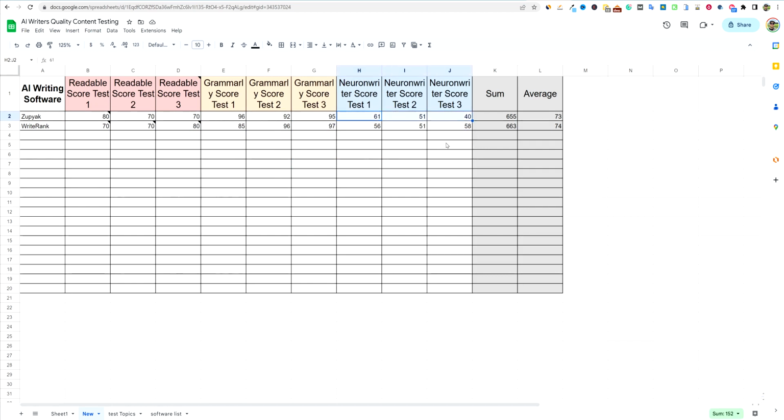So if we looked at the sum, we have 152 and 165. So even though we got a 61 in Zubiak somehow in one of the articles, we got better results. Two times we got really high scores with NeuronWriter. So that means that SEO wise, WriteRank is better. And then also we have our sum right here and our average right here. So when you look at it from an average standpoint, WriteRank's just a little bit better by literally 1 point than Zubiak.